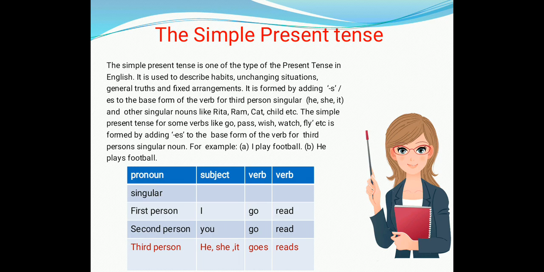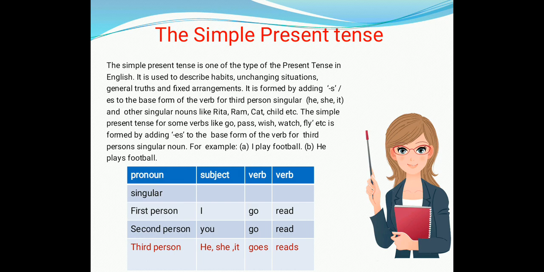So we can form simple present tense by adding s or es to the base form of the verb for third person singular. That means he, she, it, and other singular nouns like Rita, Ram, cat, child, etc. The simple present tense of some verbs like go, pass, wish, watch, fly, etc. is formed by adding es or ies to the base form of the verb for third person singular noun.